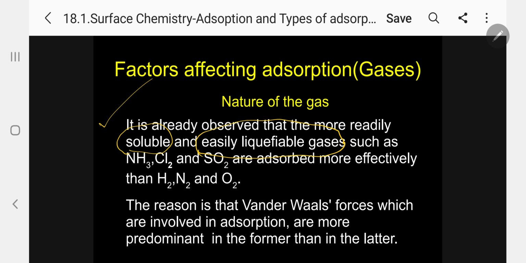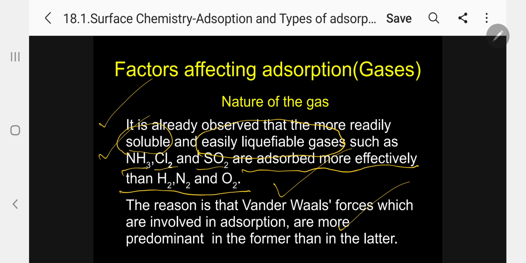Readily soluble and easily liquefiable gases such as ammonia, chlorine, sulfur dioxide are adsorbed more effectively than hydrogen, N2 and O2, which are not soluble and not easily liquefiable gases. The reason is that van der Waals forces which are involved in adsorption are more predominant in the former than in the latter. So, van der Waals forces are more powerful in the case of NH3, Cl2, SO2, but not in the case of H2, N2 and O2, where it is less predominant. Kindly follow.